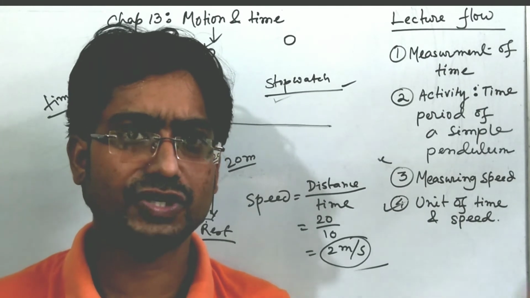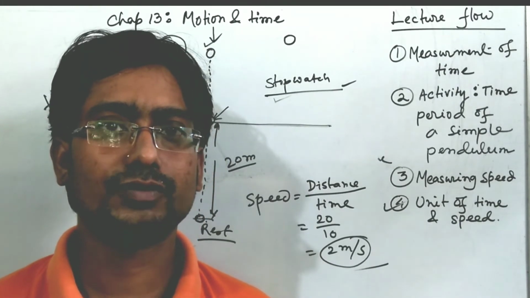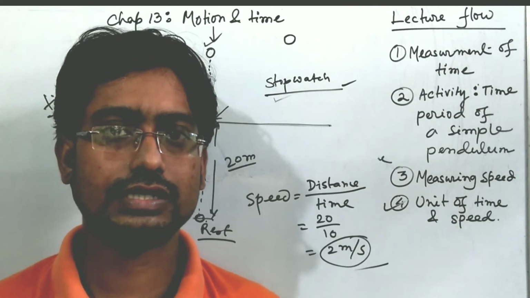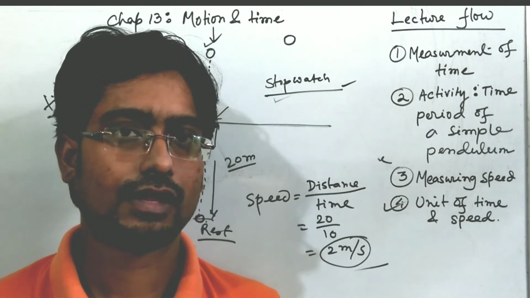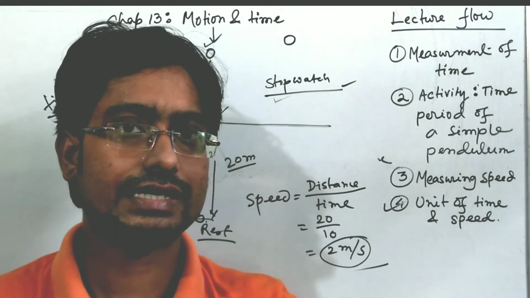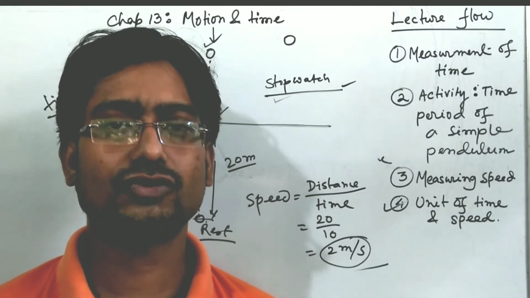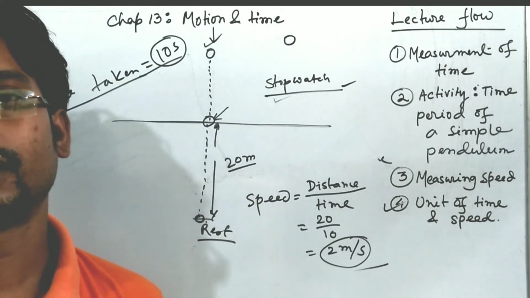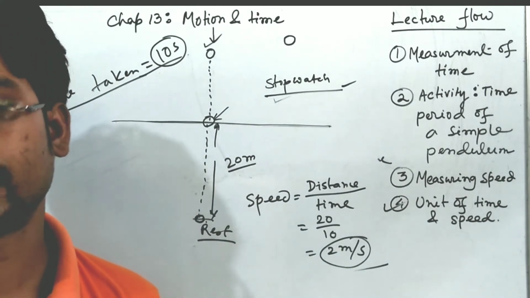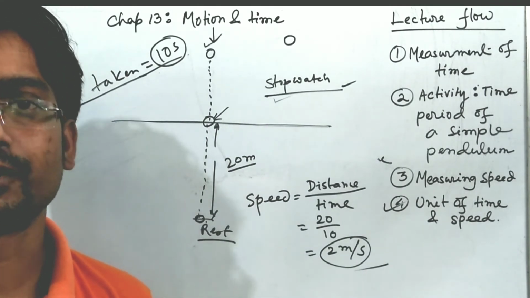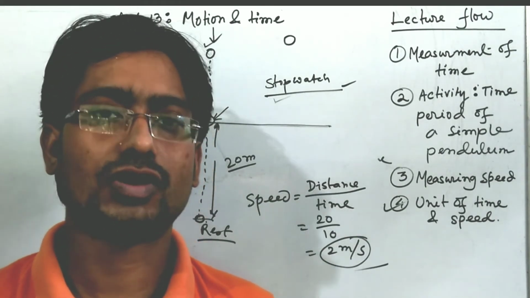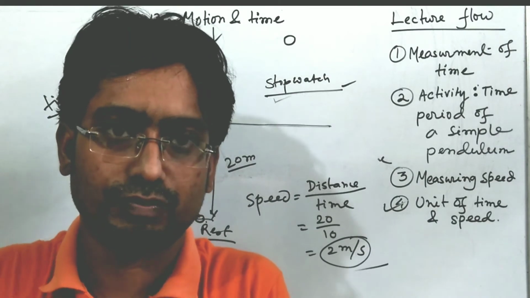If the distance is bigger, suppose the distance between the sun and the earth, or between interstellar bodies, then it will be measured in some other units, not probably kilometer, that will be parsec or light year.